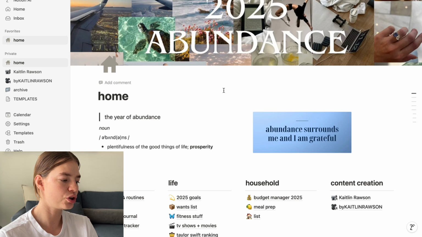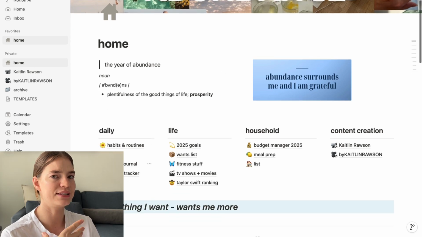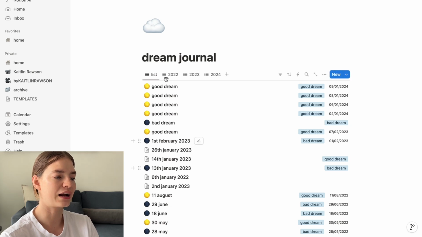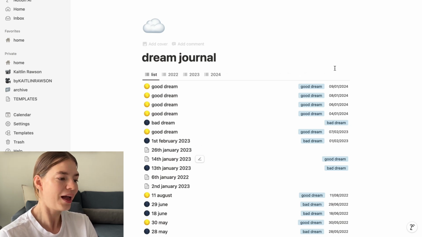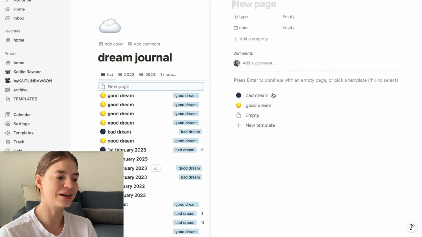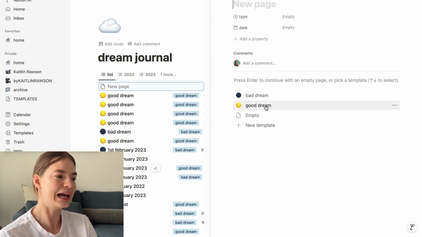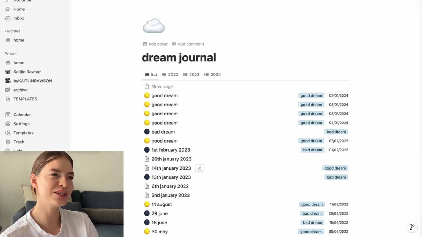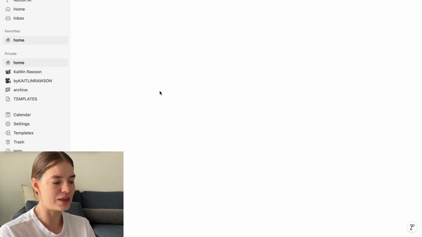And then my dream journal. This is not something that I necessarily want to do every single day because I don't always remember my dreams, but I've got a way to track my dreams and I can go back and look at them if I want to. I've got a template for bad dreams and a template for good dreams, so I can get an overview of whether I'm mostly having good dreams or bad dreams. Is that indicative of something? So that's a nice thing to track.